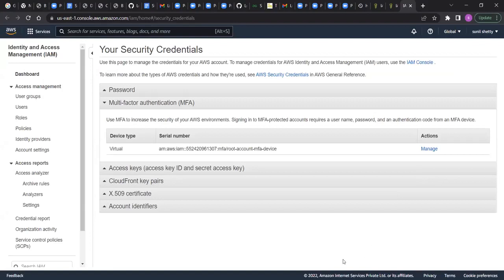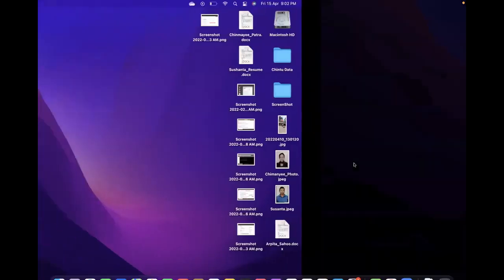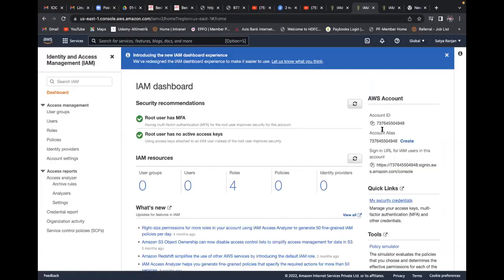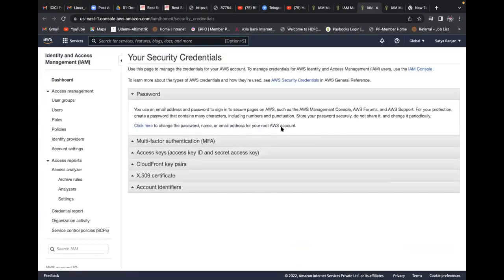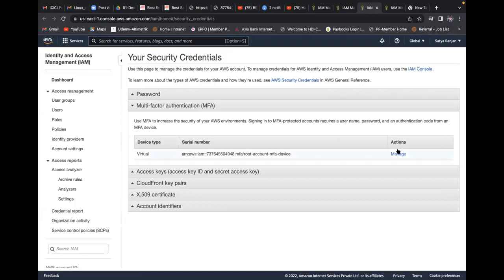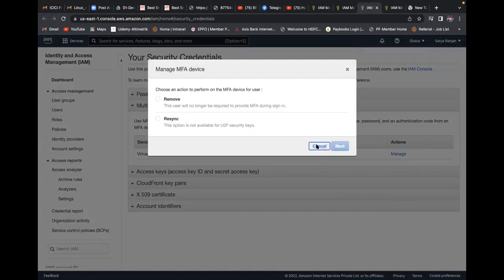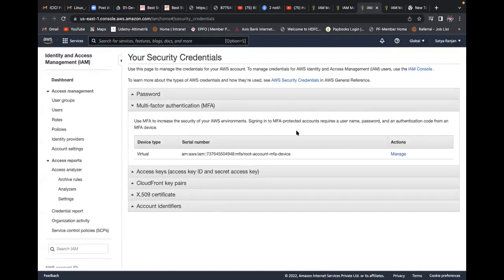Share your screen once. Okay, sir. Please give access, sir. Share your screen. Yes, sir. Can you click on My Security Credentials? Yes, click on that MFA tab. This one, sir. Okay, sir, got it. Yes, thank you, sir.